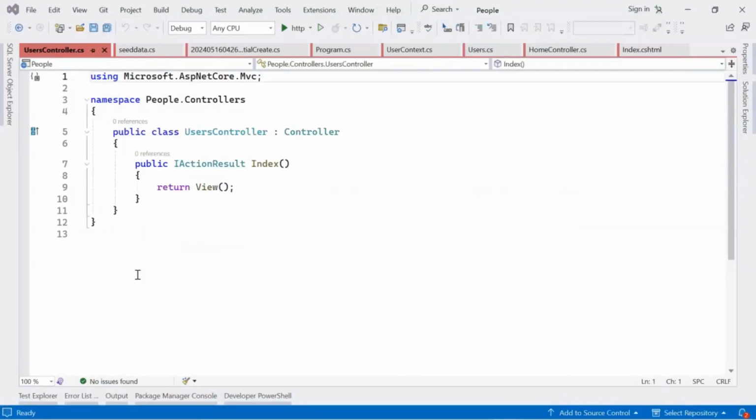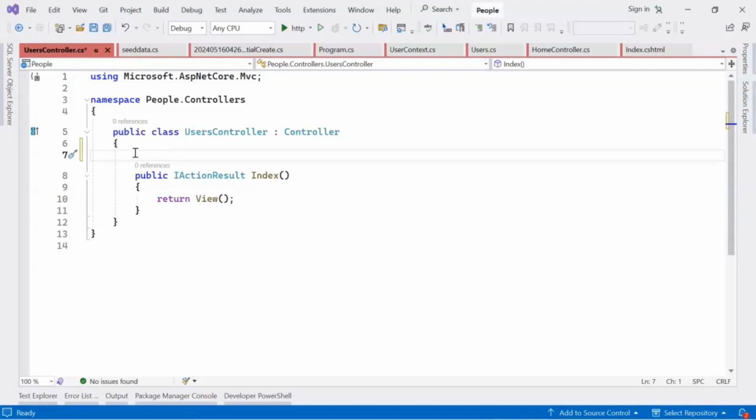Controller classes are where your application logic reside. So here we will add the dependency injection. Now ASP.NET Core utilizes dependency injection to establish a relationship between controllers and your database context. So here it is through constructor injection.